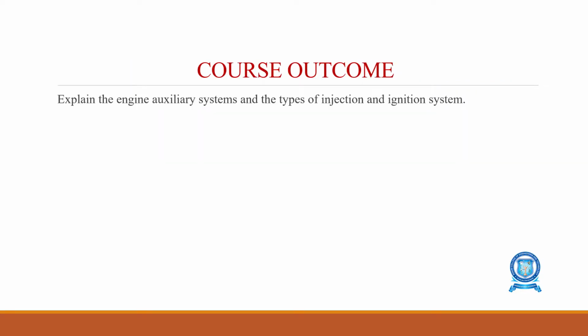We have already seen the course outcome in our introduction video, so once again I am telling the course outcome. This is the course outcome for the complete unit number 1. After successful completion of the unit, students can explain the engine auxiliary systems as well as the types of injection and ignition systems.